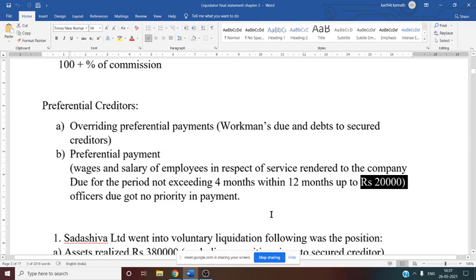Then officers' dues do not get any priority in terms of payment. So officers' dues you can consider as unsecured creditor. We saw one problem yesterday. So let us discuss that problem once again quickly.